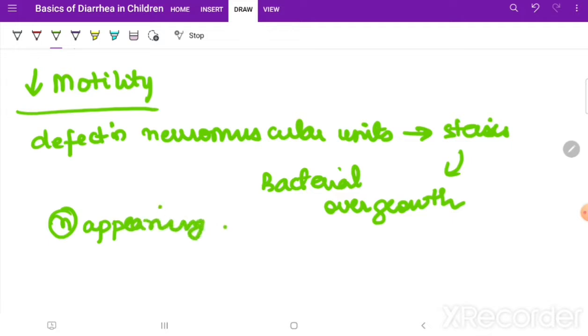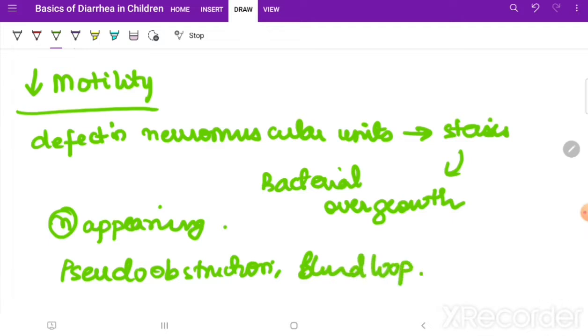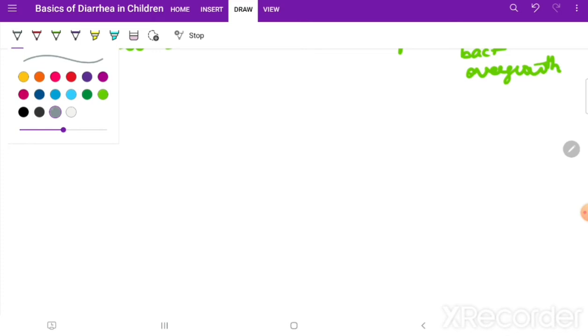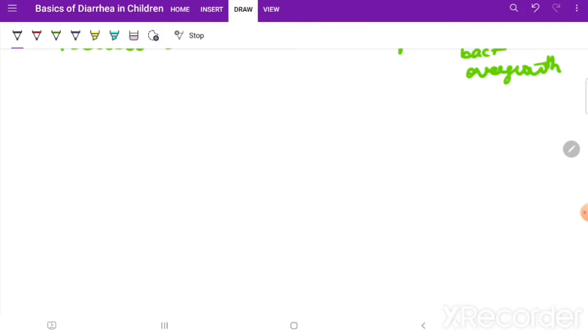Now this is seen in something like pseudo-obstruction, blind loop syndromes. And the cause of diarrhea here is possible bacterial overgrowth. You have to remember, even decreased motility can sometimes result in diarrhea. Coming next to decreased surface area.